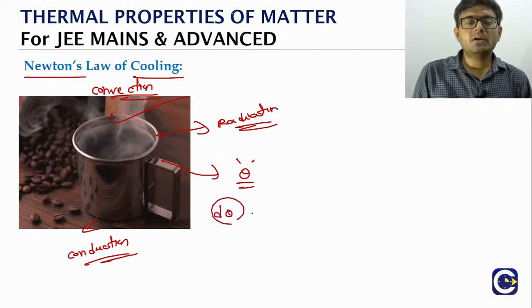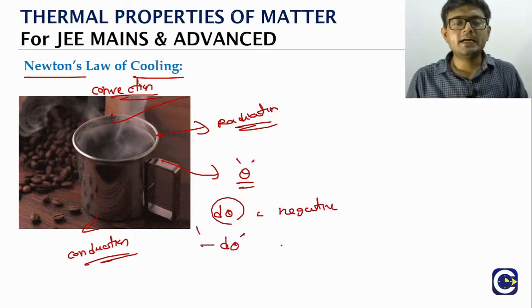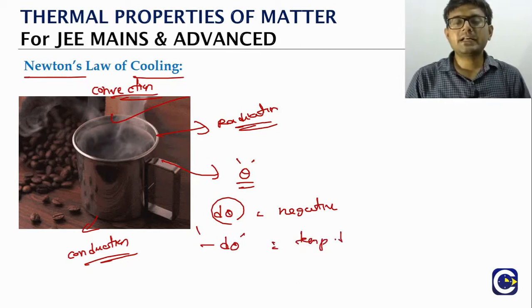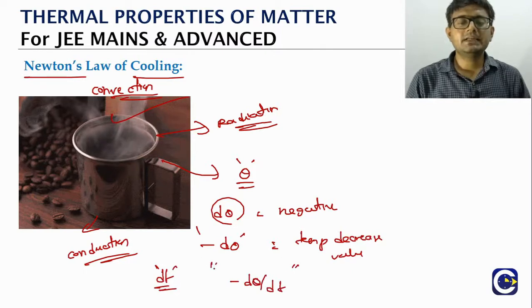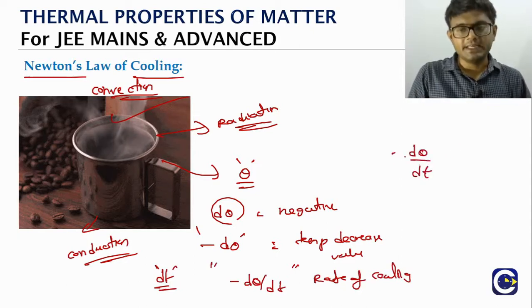d theta will be what? It will be negative. Why? Because the temperature will be decreasing. So minus d theta will be the temperature decreased value. If it is happening in a time dt, then minus d theta by dt is what we can call the rate of cooling. Why do we put minus? Because d theta will be negative.